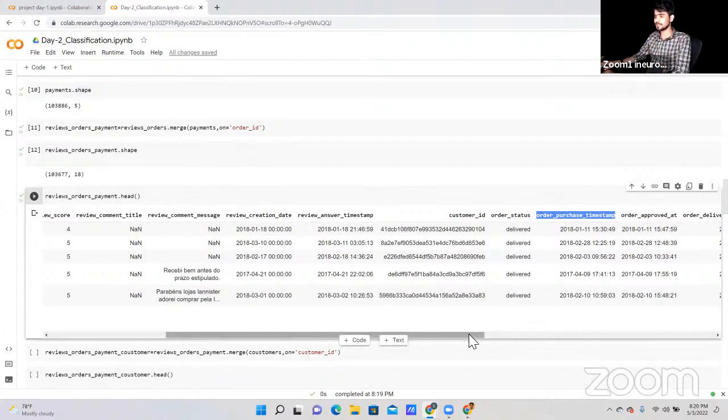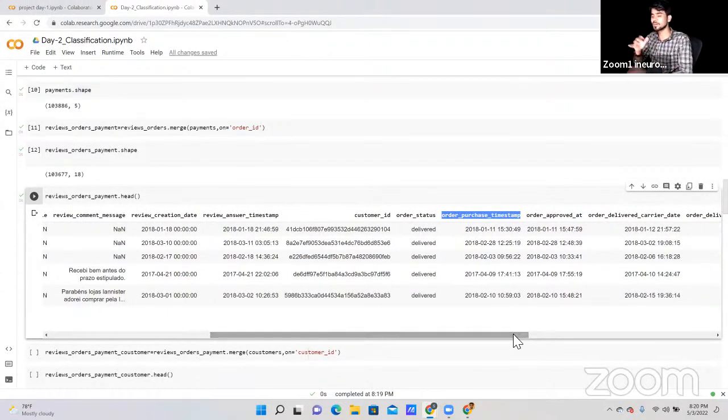Order purchase timestamp, when our customer purchased. Because whenever we purchase an item from any website, like Flipkart, Myntra, Amazon, sometimes we get a delay of 1 or 2 days. So that's why we have this order data. Whenever we get a negative review, our client can find out why we are getting negative reviews and how we can improve. That's why we have the purchase item.